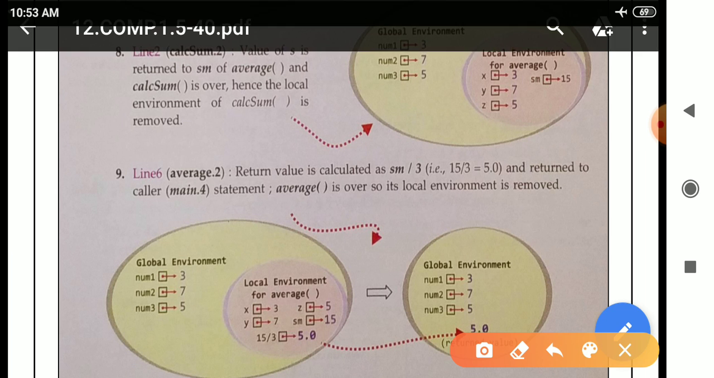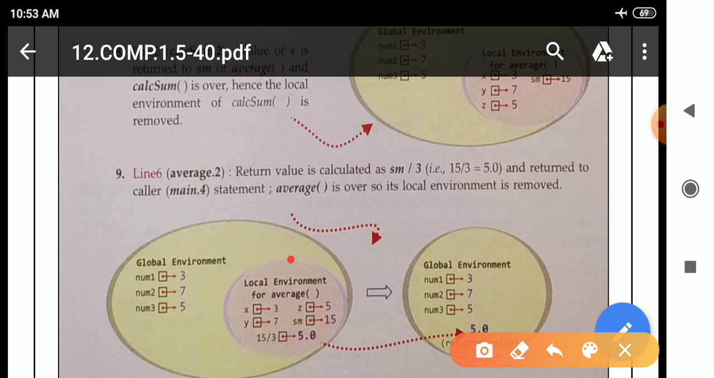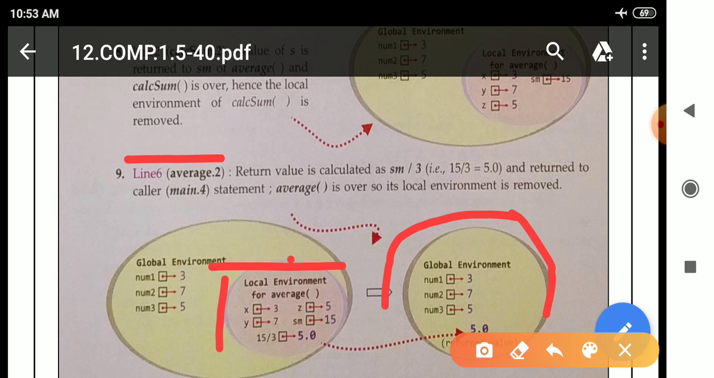See here in this diagram, after the execution of this, we will see only global environment is present. Why? The task of this particular local environment for average is completed, so this particular environment will be closed.